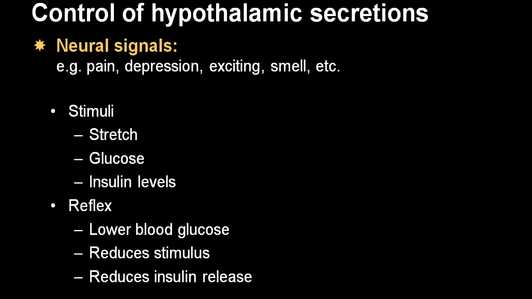Now there are some factors which will increase or decrease the hypothalamic secretions. There are some neuronal signals like pain, depression, excitement, certain smells, stretch, glucose, insulin level. Low blood glucose level reduces the stimulus and reduces the insulin release. So these are the factors which can stimulate the hypothalamic secretion. Say excitement will secrete ACTH, and it will also release what we call the stress hormones.